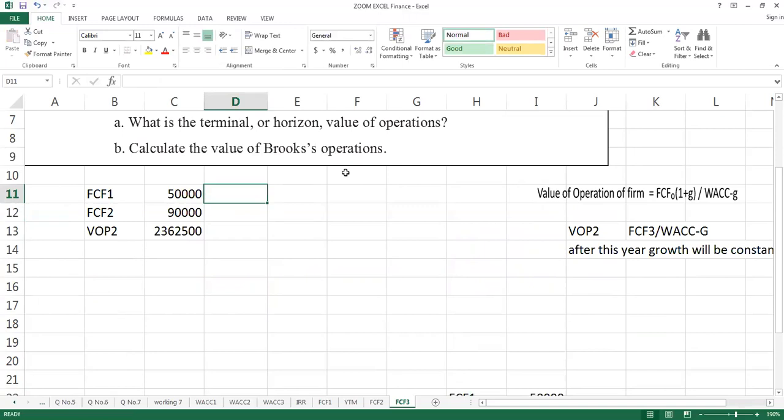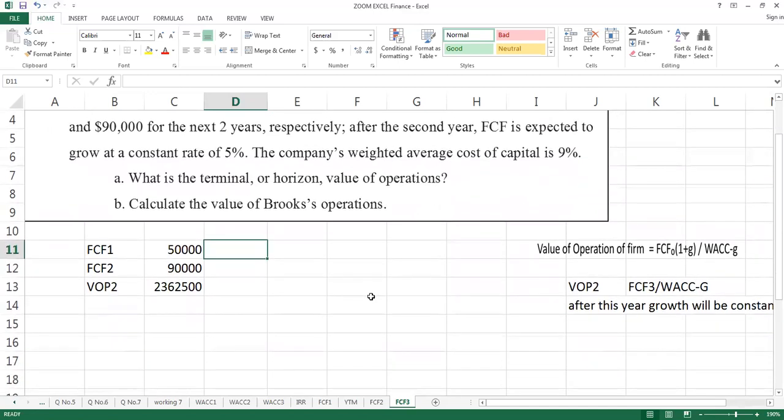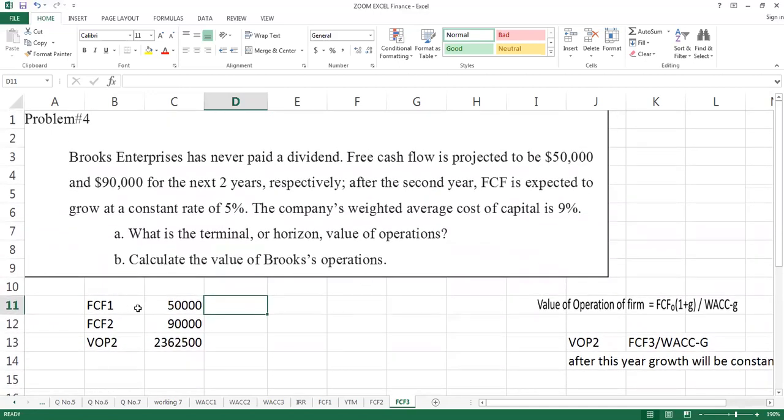Now student, if you are trying to calculate the value of operation for this part, it is important for you to understand the stock valuation chapter. Whenever we have certain future values and we are interested to find out the current value of operation, it is important to calculate the discount factor.